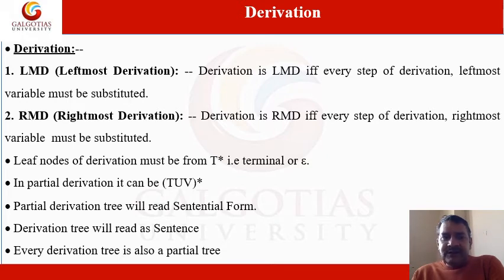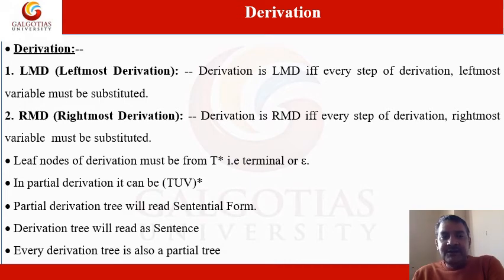Now these are the conceptual points, like the leaf nodes of a derivation tree. Leaf nodes mean we are talking about the terminals. Leaf nodes of a derivation tree must be T star, where T stands for terminal, or null. Your leaf node can be null, but while considering the terminal symbols, null is never counted among the terminals. Keep this in mind.